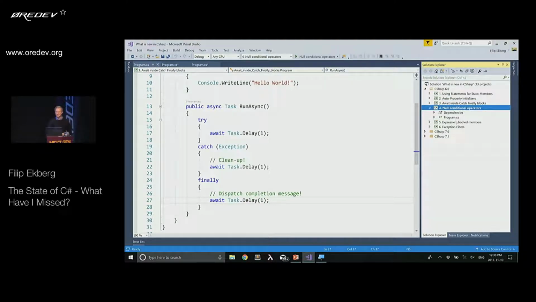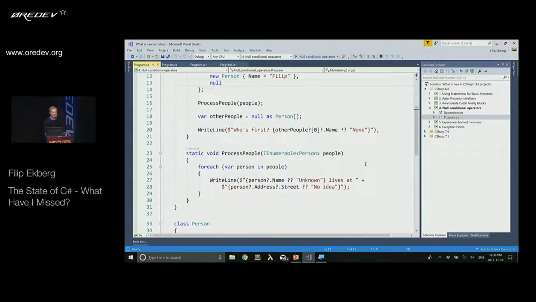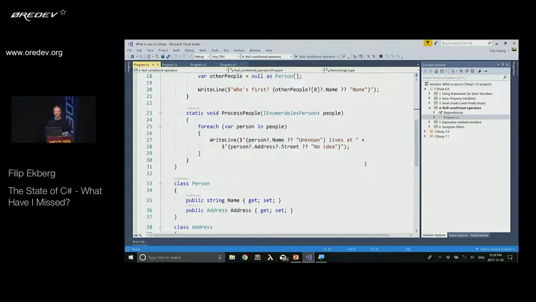Now, one of my favorite features is the null conditional operator, also known as the Elvis operator. So if we look at one of these methods down here, it's called process people. It takes a list of people. Now what I'm doing is that I'm iterating over all these people. And I'm saying, well, I want to get the person unless the person is null. If it's null, I want to evaluate that entire expression as being a null expression. So I'm saying, well, give me the person if it's not null. And if it's not null, give me the name of that person.